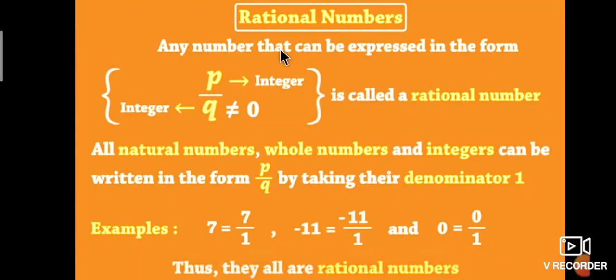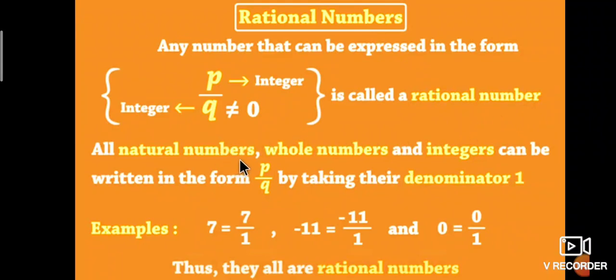Any number that can be expressed in the form p by q is called a rational number, where p is an integer, q is also an integer, but q is not equal to 0.